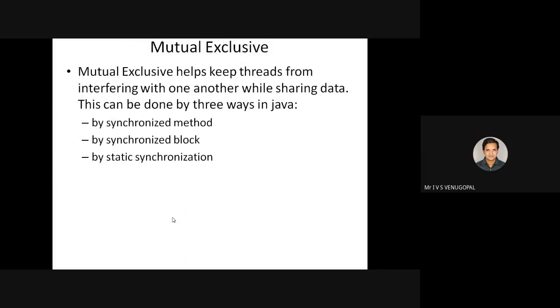So first we will discuss mutual exclusion. As the name itself indicates, mutual exclusion means at a time only one thread can be within a critical section, or within a shared resource. Mutual exclusion helps keep threads from interfering with one another while sharing the data among multiple threads. It makes sure that one thread doesn't interfere with another thread. This can be done in three ways: synchronized method, synchronized block, and static synchronization.